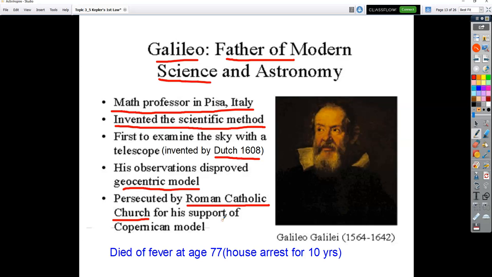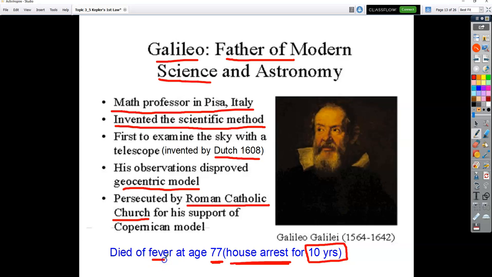And the problem with that was the church was very upset with him. In fact, the Pope summoned him to the Vatican. He had to go to see the Pope. The Pope said, I want to speak to him. And he ended up being put under house arrest. And that was during the later part of his life, the last 10 years. So for the last 10 years of his life, he had to stay under house arrest. And he ended up dying of fever at the age of 77, which, again, that was pretty old for that time.